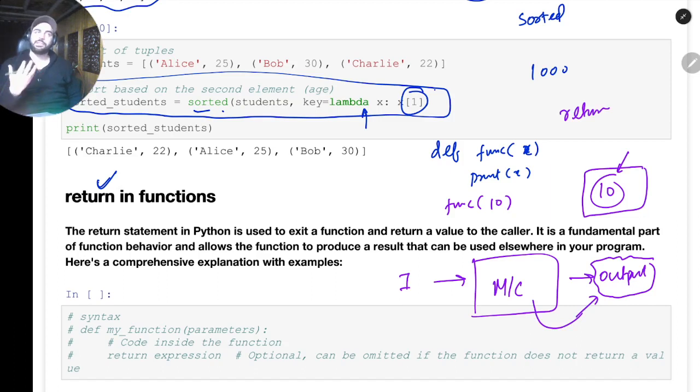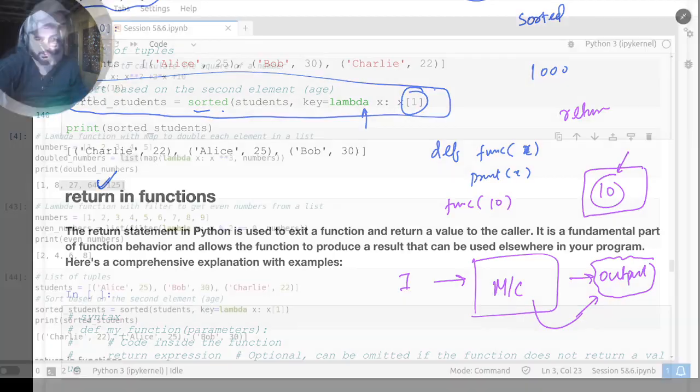Basically, for example, if there is a factory and it returns products to other people, that's the return. You can have a function without a return statement, but the return statement is there if you want to get the value out of the function. So you are doing some computation, and based on that computation you are getting the output of that function, and then you want to do something with it. Let me show it in the coding window.